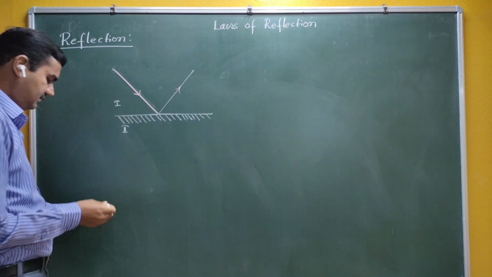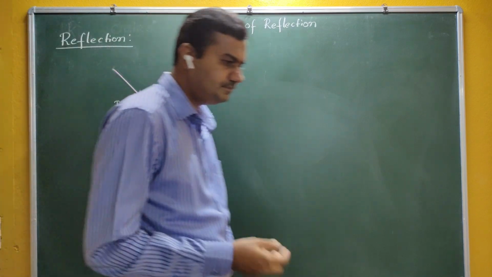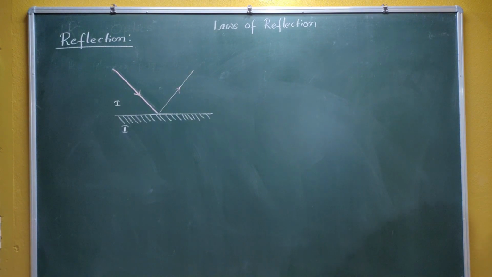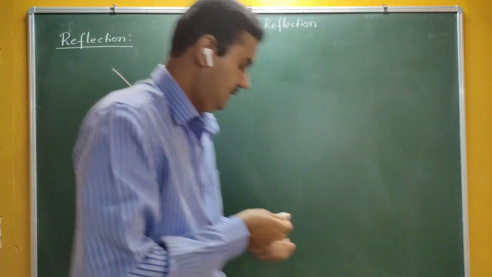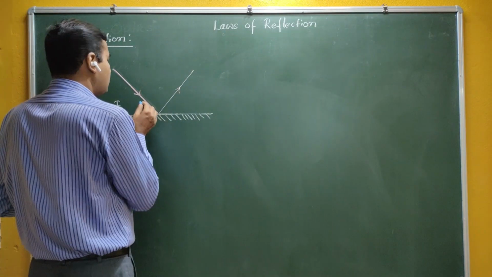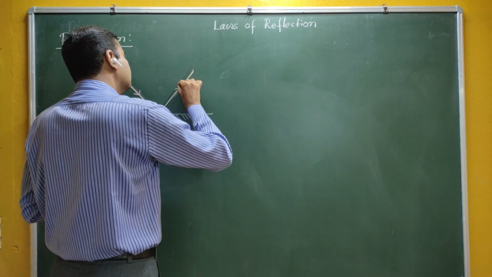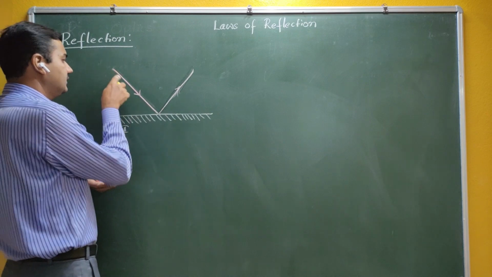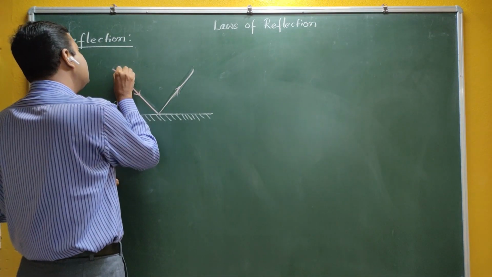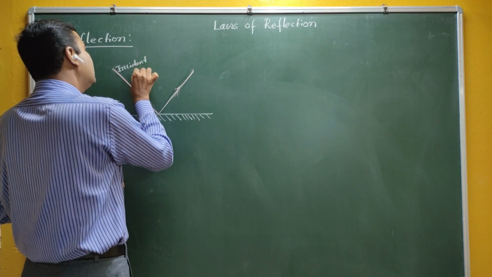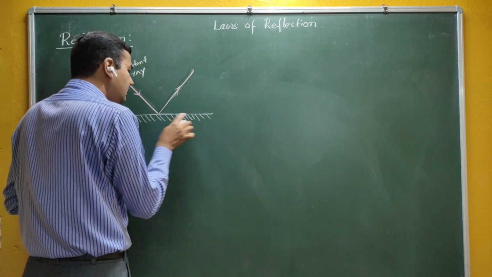Before that, let me take certain naming here, some important quantities. This particular ray is called the incident ray, the ray which is incident on the mirror.